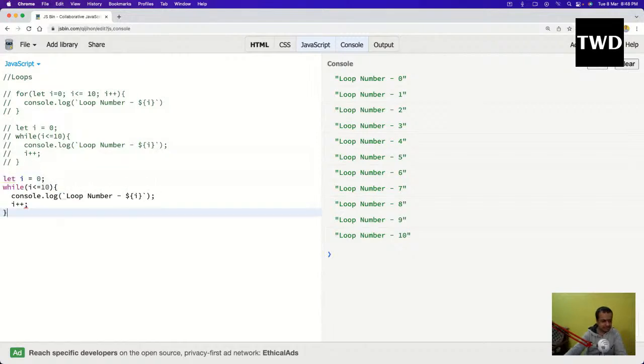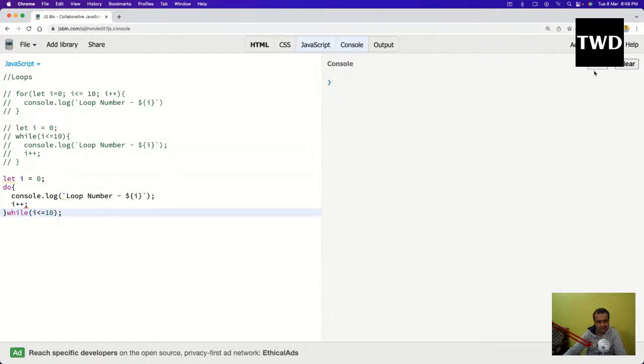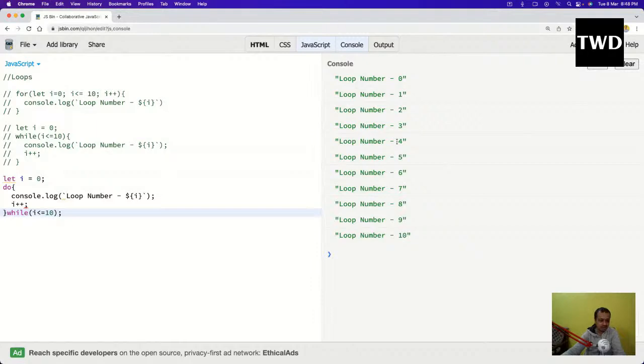What happens is, I will cut this from here, and there will be a do here, and there will be a while here. Okay, do and while here. And now it is written as console.log and all those things. If I run this, you'll see it is the same as the while or for loop. So what is the difference? But there is a difference here.